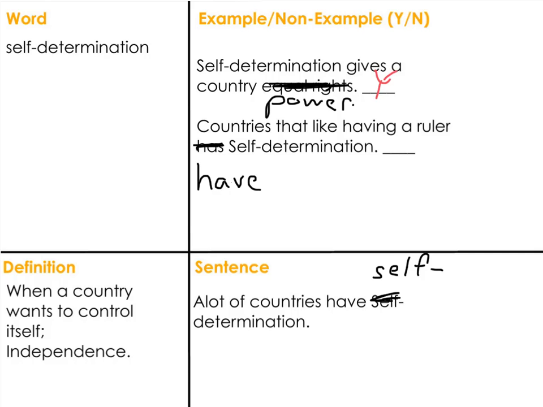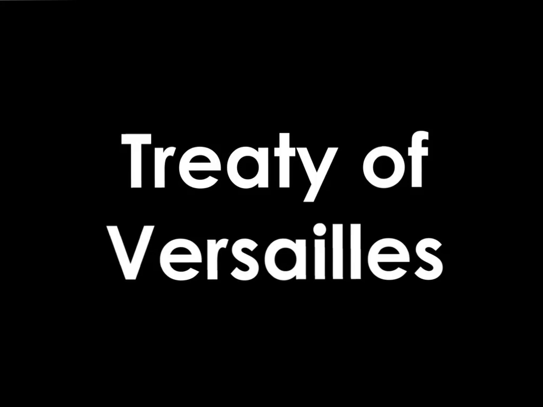Next one. Countries that like having a ruler have self-determination. If you like having a ruler, are you part of a country that wants to control itself and be independent? The answer is no. Let's look at our last word, Treaty of Versailles.